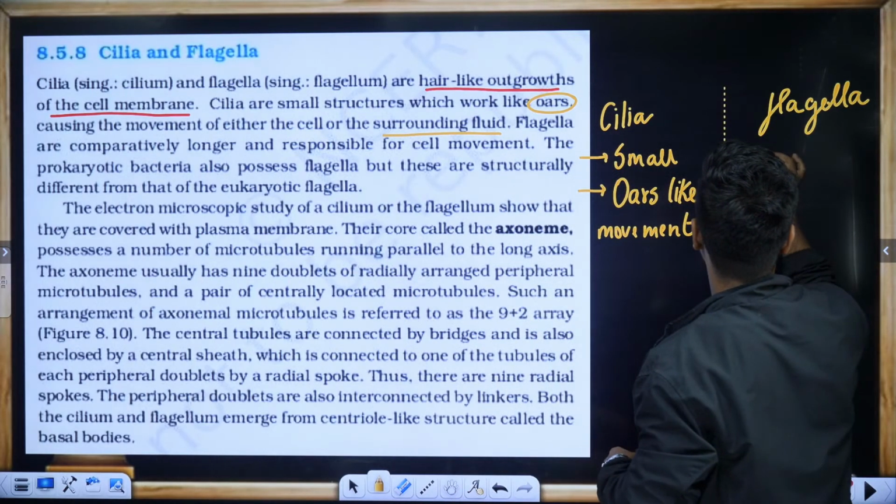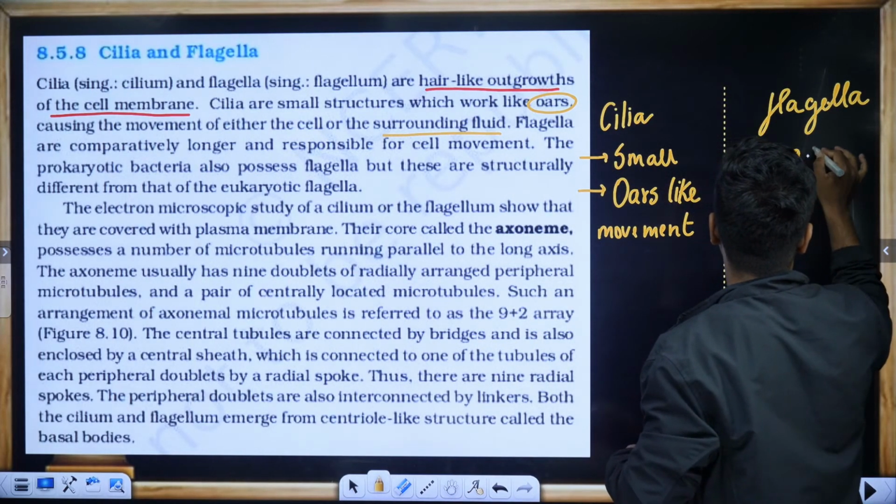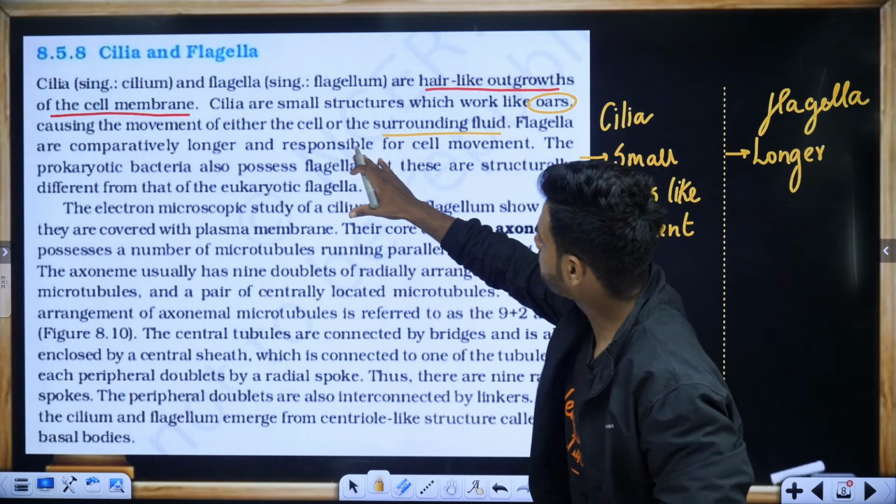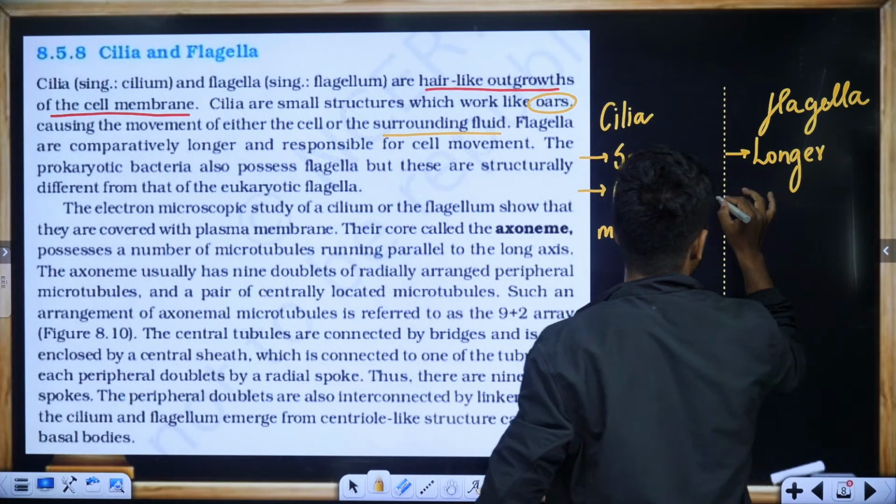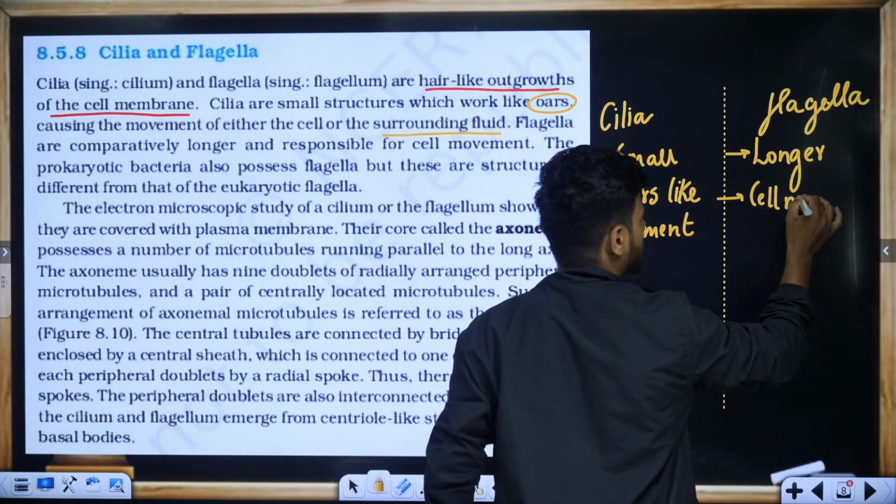Flagella is comparatively larger. It is going to be much longer and responsible for the cell movement.